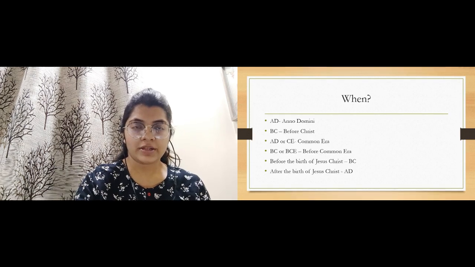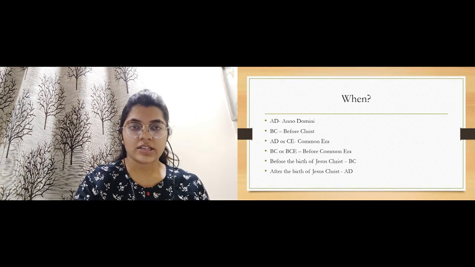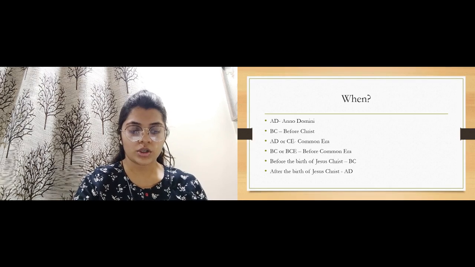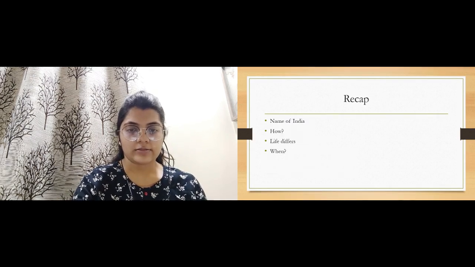And whatever happened after the birth of Jesus is categorized as AD, that is Anno Domini. Along with that we also have CE, that is Common Era. We also call it AD or CE, Common Era, and BC or BCE, Before Common Era. So this is what the full forms tell us.